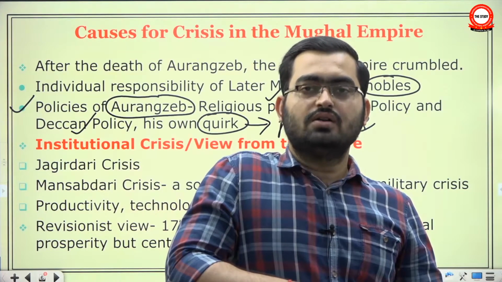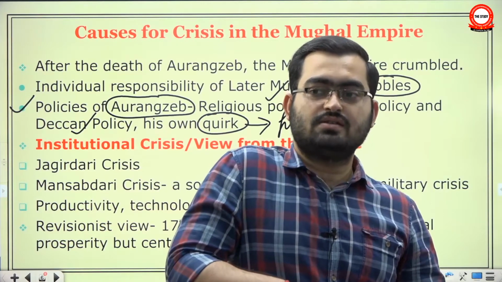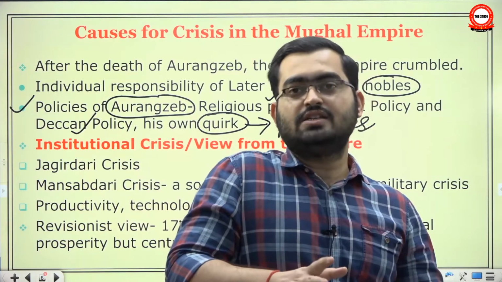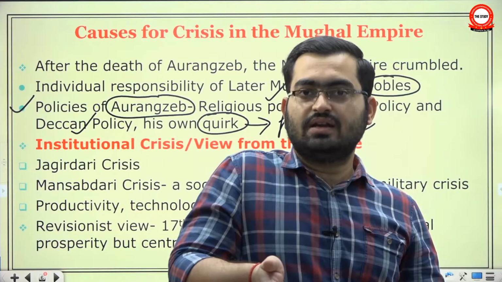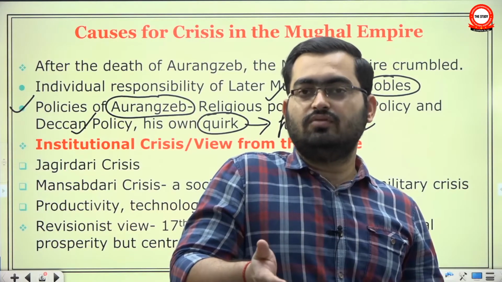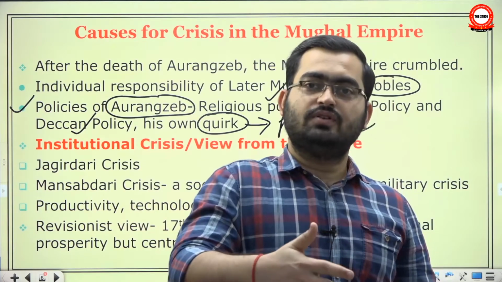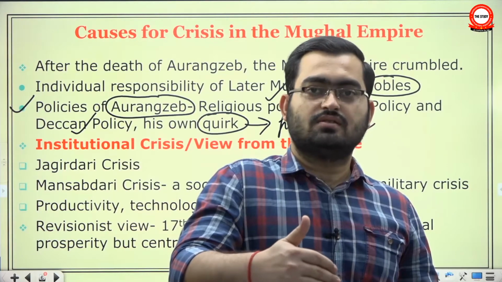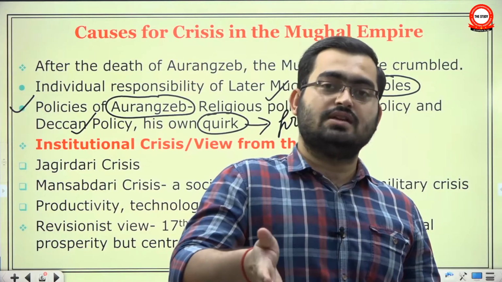So Aurangzeb, who had himself imprisoned his father while he was alive, learned this lesson, and he consciously or unconsciously every now and then cut his princes to size. He will punish them for petty trivial matters. He will be very harsh on them when they would rebel on some ground. So he had this habit of cutting down his important sons to size, that he would not allow them to become very powerful, lest they challenge his authority.